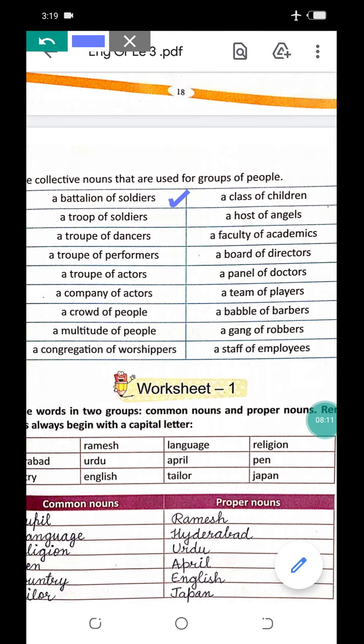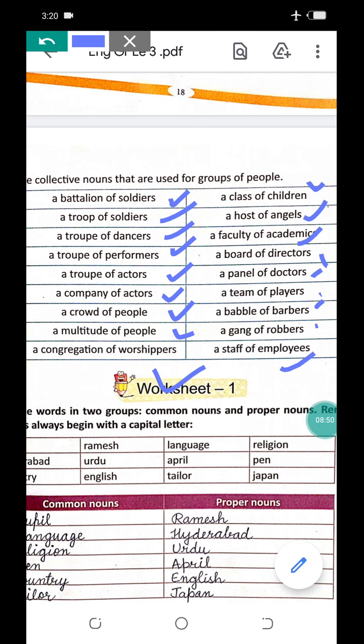A battalion of soldiers, a troop of soldiers, a troop of dancers, a troop of performers, a troop of actors, a company of actors, a crowd of people, a multitude of people, a congregation of worshippers, a class of children, a host of angels, a faculty of academics, a board of directors, a panel of doctors, a team of players, a babel of barbers, a gang of robbers, a staff of employees.